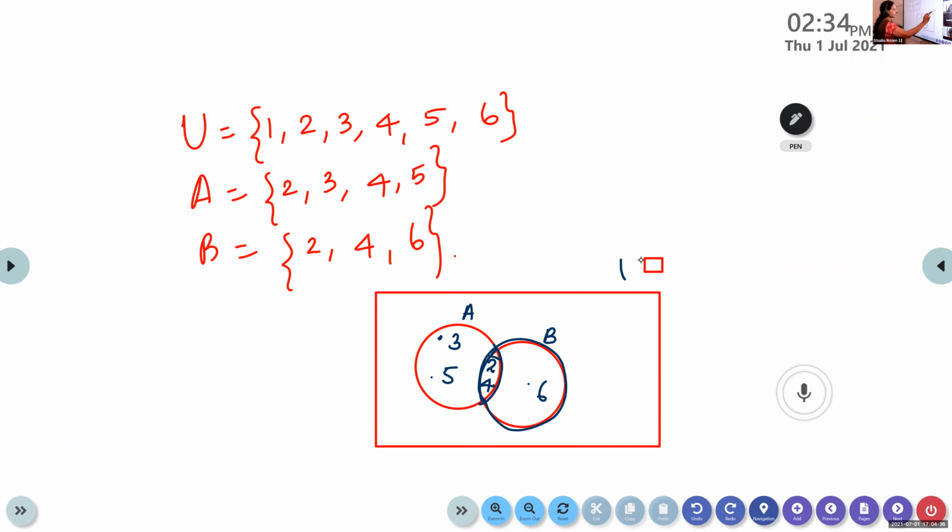This is our universal set. Universal set, we represent it using a rectangle. Now, which element is left out in the universal set? 1. So 1 we will write outside these two sets, as it does not belong to set A as well as set B. Is it clear? Write this down, children. No doubt. This is how we represent the sets.